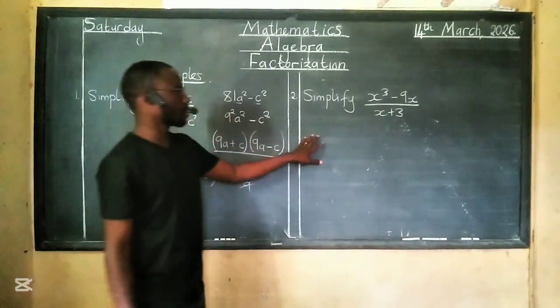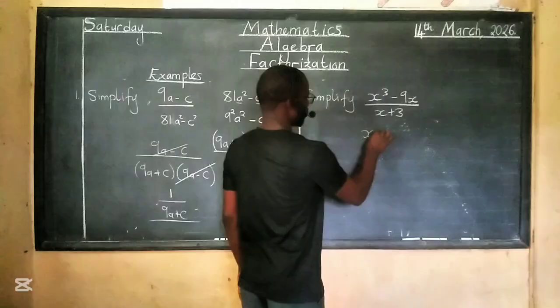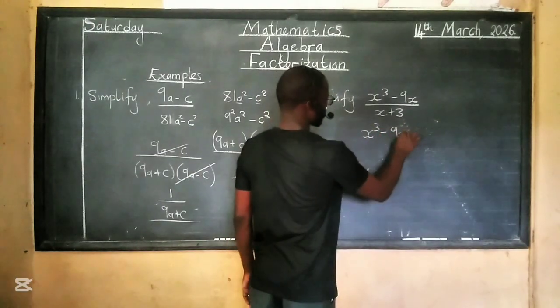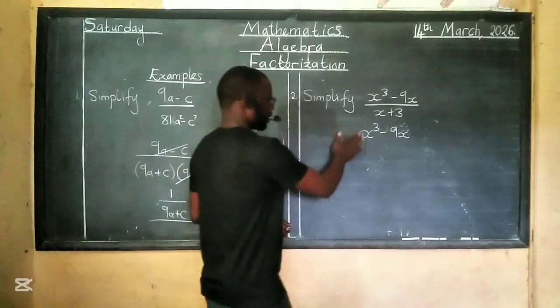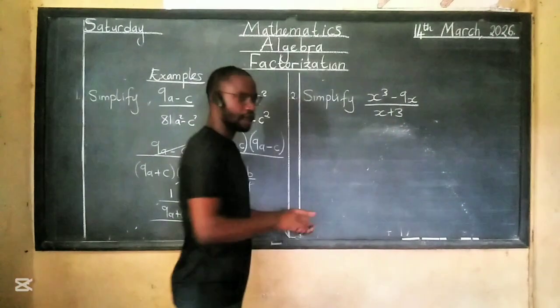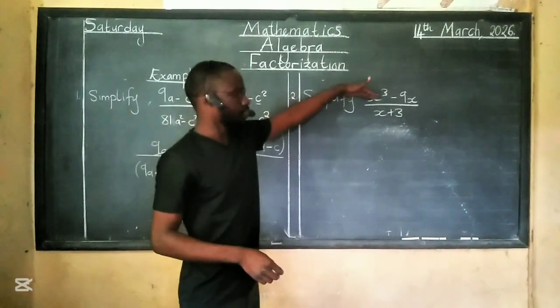Let me show you the second one. So x to the power 3 minus 9x. Sorry, I'm getting ahead of myself. Before I write this, let's ask ourselves, do we need to factorize the top part?